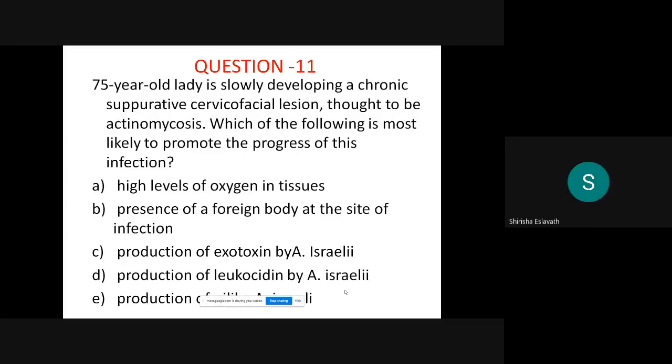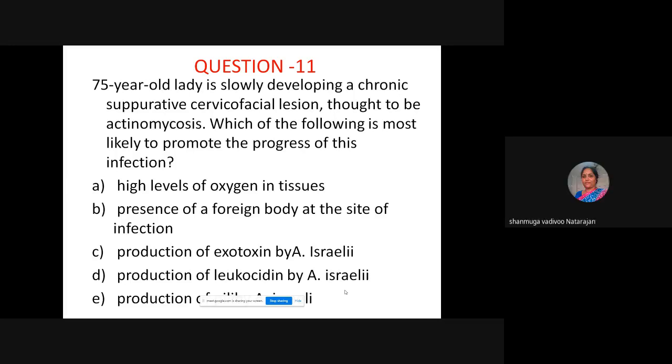Ma'am, maybe A. Choice A, you are telling. It's a high level of oxygen, which means it is aerobic, but actinomyces is anaerobic. I have told you that actinomyces is an anaerobe, right? So high levels of oxygen will kill the bacteria. It will alter the progress of the infection, it will not promote it. So that is ruled out. Then the other choice, option D.